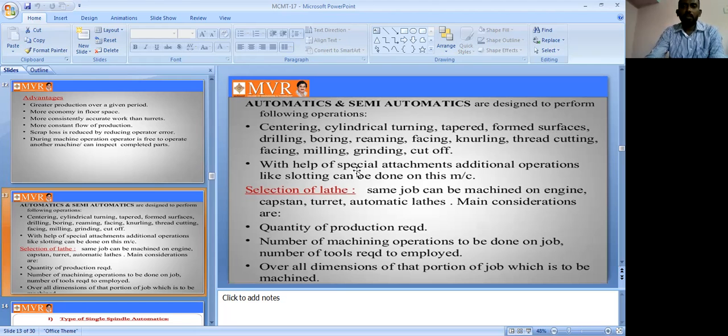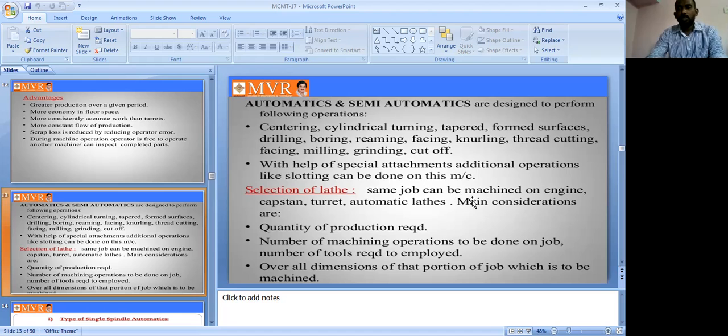Next, with the help of special attachments, additional operations like slotting can be done on this machining. So student, automatic lathe, semi-automatic lathe introduce చేశారంటే ఎందుకు డిజైన్ చేశారంటే ఎందుకు డెవలప్ చేశారంటే for these kinds of operation purposes they have developed these two kinds of machining. అడిషనల్ అటాచ్మెంట్స్ ఏం చేయొచ్చు అంటే ఈ రెండిట్లో ఆటోమేటిక్ లో సెమీ ఆటోమేటిక్ లో స్లాటింగ్ కూడా చేసుకోవచ్చు. Slotting also can be done on this machining. సో సెలక్షన్ ఆఫ్ ది లేత్ ఎలా చూసుకుంటాం అంటే, the same job can be machined on the engine lathe.